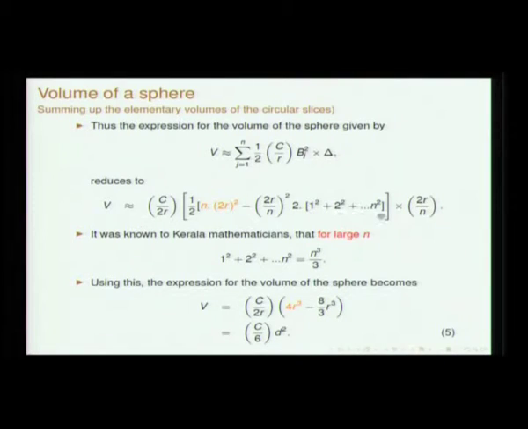So, this summation of 1 square plus 2 square plus and so on up to n square, for large n, goes as n cube by 3. This result was known, and once you plug it in, what you will have is 4R cube minus 8 by 3 R cube, and this will turn out to be 4 by 3 pi r cube as we understand today. There is a very neat proof which has been presented by Jeshtadeva in his Yukti Bhasha.